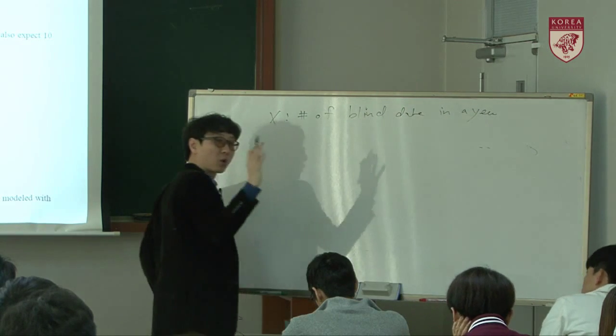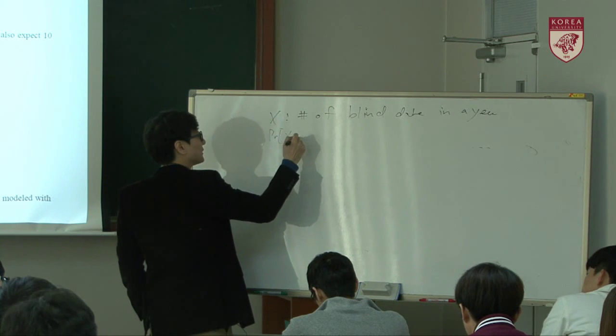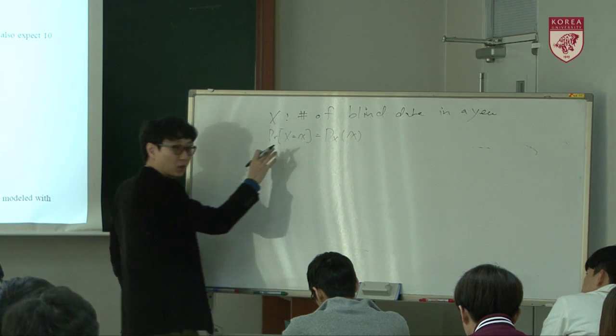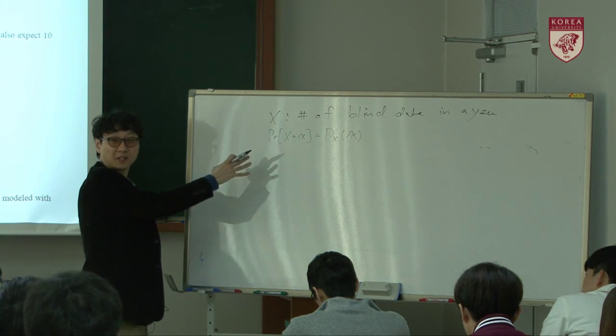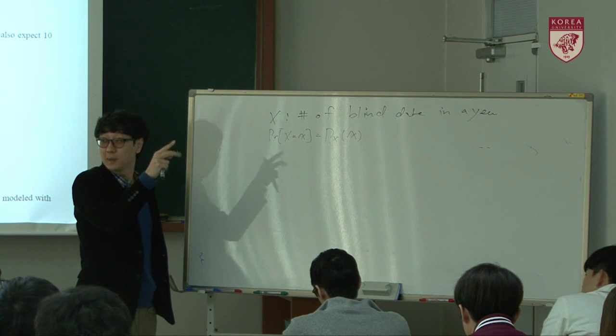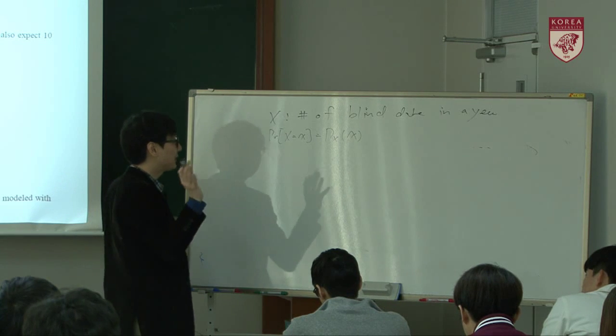Our goal is to find the probability of x equal to some small x, that means the PMF of x. So x can be 0, 1, 2, or even 100. Please understand the setting.